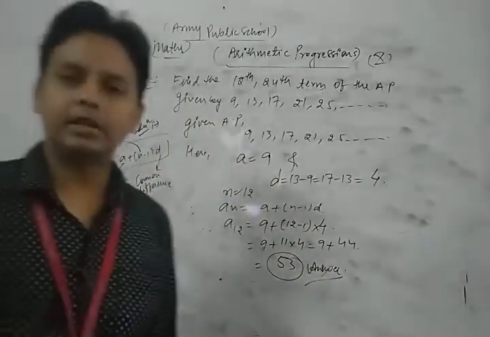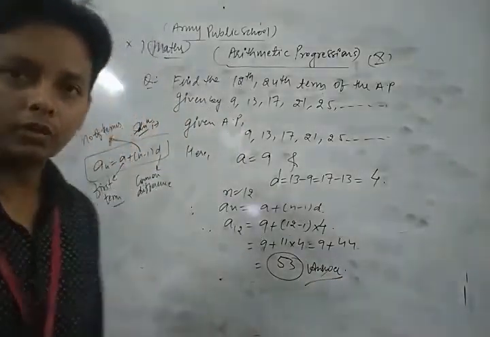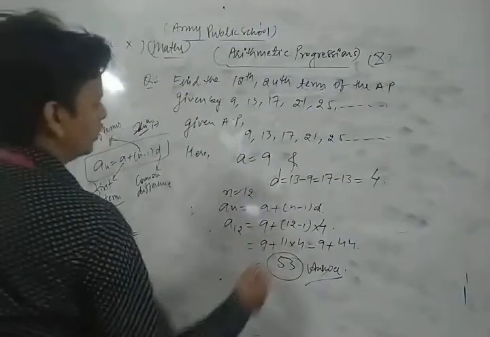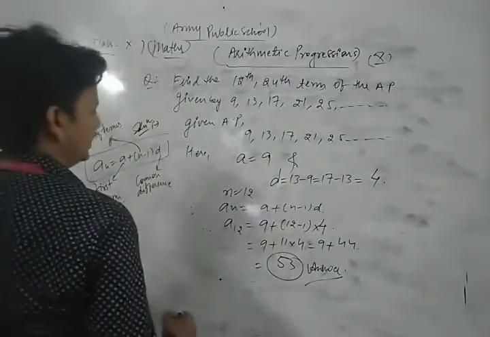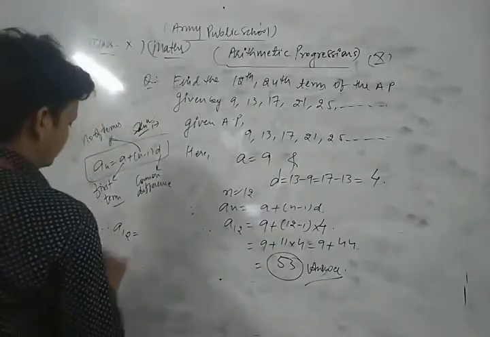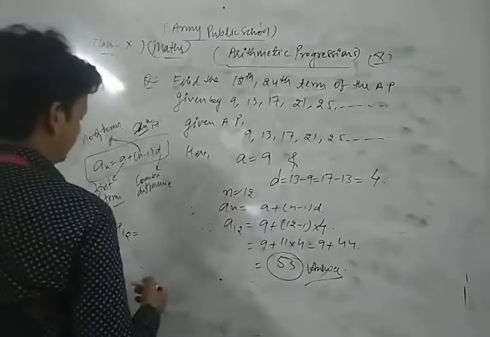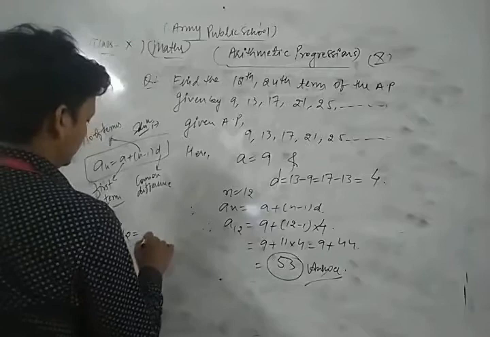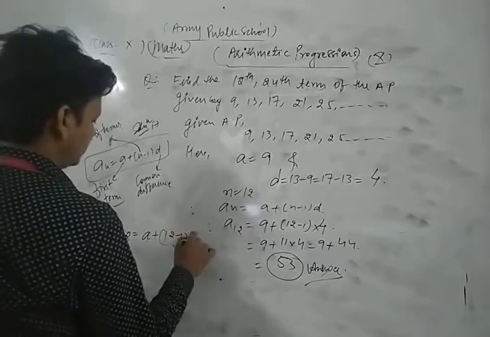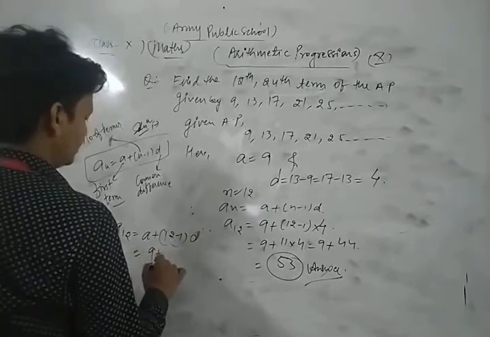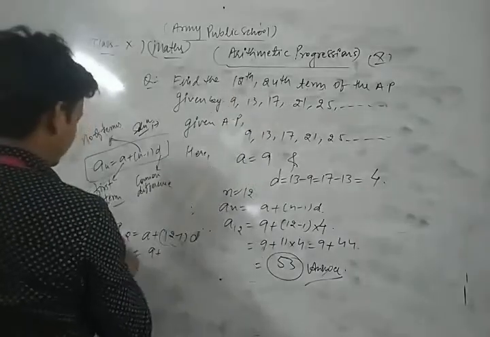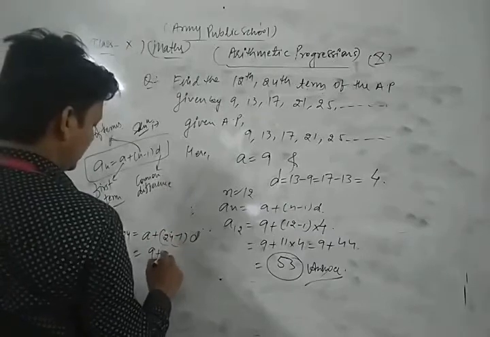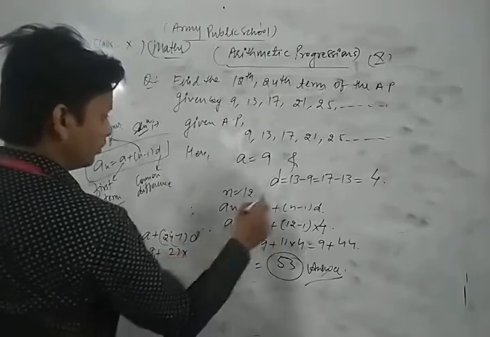Now similarly we find the 24th term of the AP. Here a is 9, and we write 24 minus 1 times d, that is 23 times the value of d, which is 4.